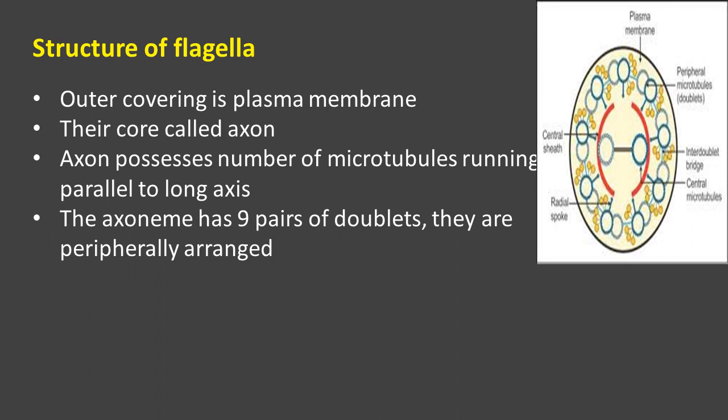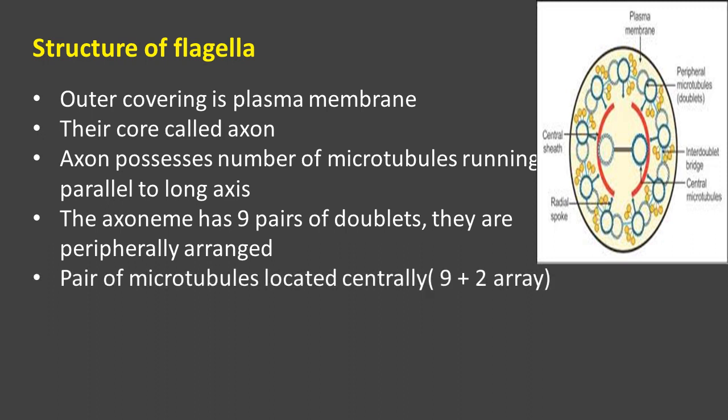There is a bridge that interlinks one doublet microtubule with the adjacent microtubule, so that the peripherally located 9 doublet microtubules are interlinked with one another, just like cycle spokes. In the same way that cycle spokes are interconnected with one another, the peripheral doublet microtubules are interlinked with one another.